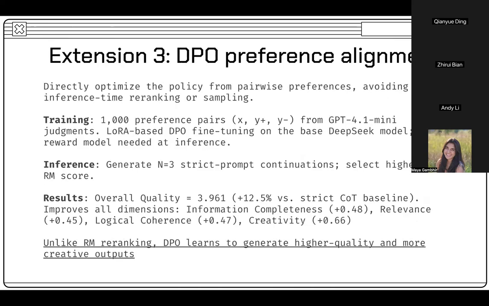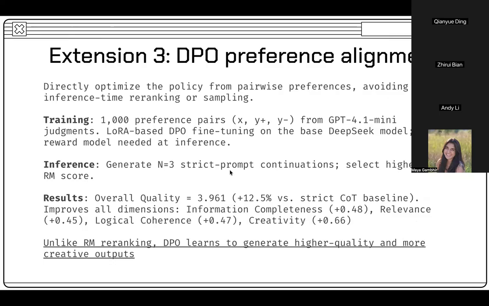Results show significant improvement in relevance, plus 0.21, and modest gains in information completeness, while overall quality remains stable around 3.50. Our third extension uses direct preference optimization. We construct 1,000 preference pairs from GPT-4 judgments, where y plus is a higher scored ending and y minus is a lower scored one. DPO directly optimizes the policy to increase the likelihood ratio between chosen and rejected completions. No explicit reward model is needed at inference time.